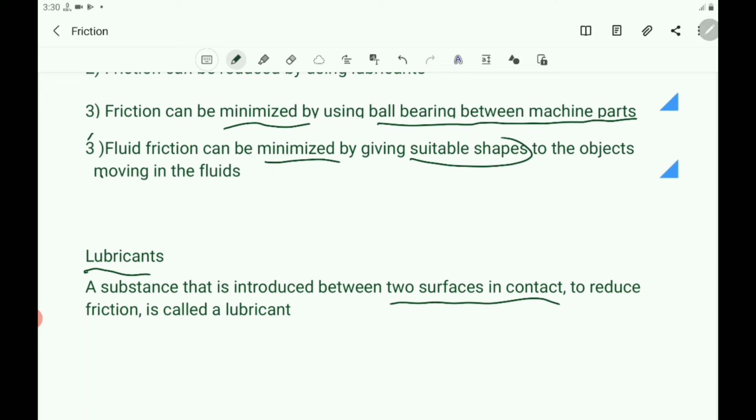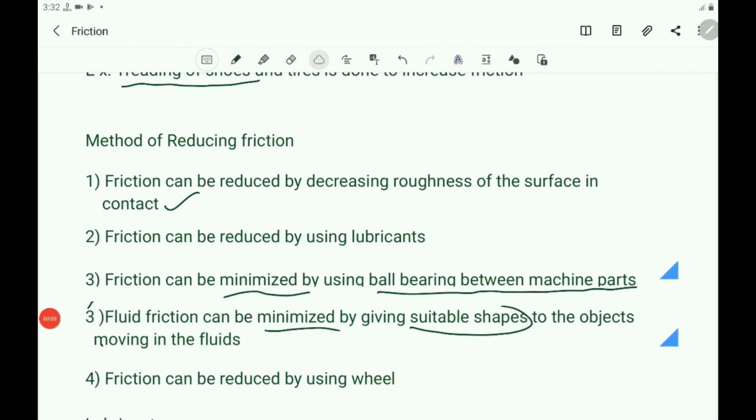In some machines, it may not be advisable to use oil as lubricant. In those cases, an air cushion between the moving parts is used to reduce friction. And also in many cases, they use wheels to reduce the friction. Therefore, one method of reducing friction is using wheels.